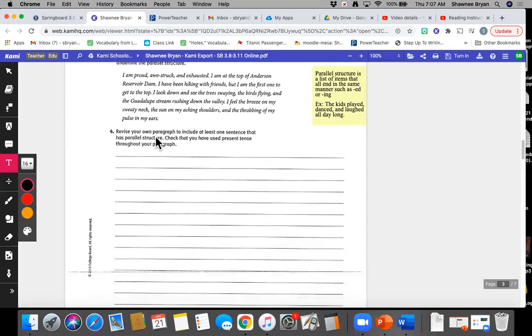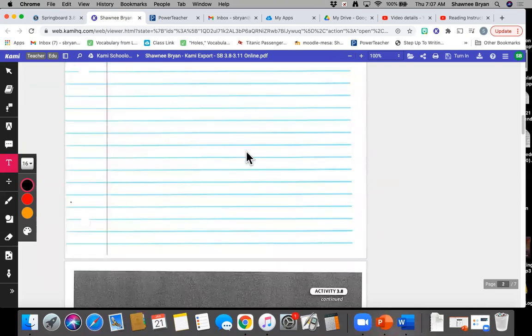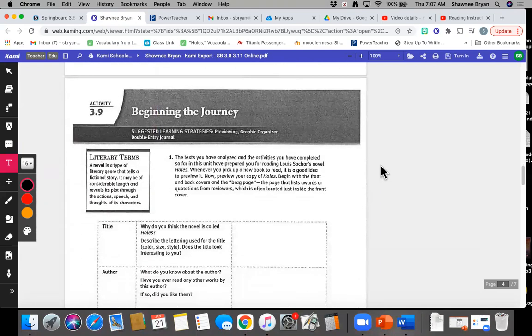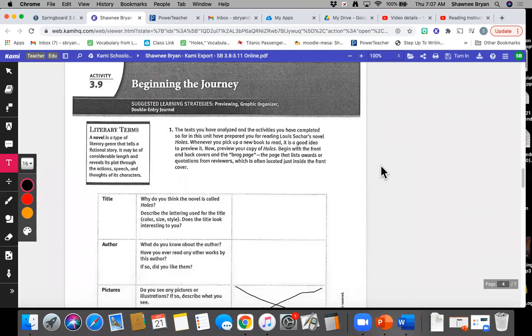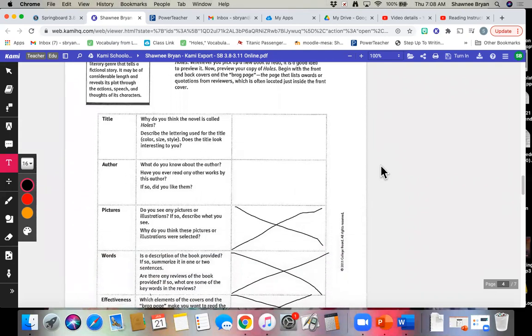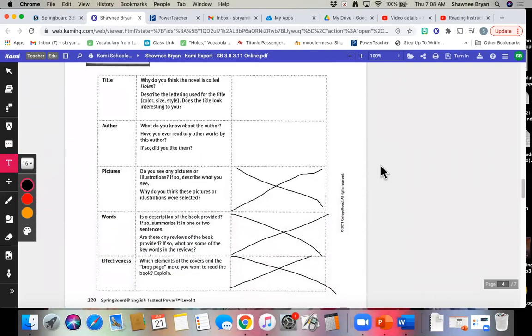Number 4 asks you to revise your paragraph from this lined piece of paper to include at least one sentence that has parallel structure, and to make sure that you are using present tense throughout your paragraph as if it is happening right now in this exact moment. The next page begins 3.9, and this is going to be a preview of the novel Holes. So you'll notice that some of the sections are crossed out since you guys do not have the actual book in front of you. But you do have to fill out the section for title and author.